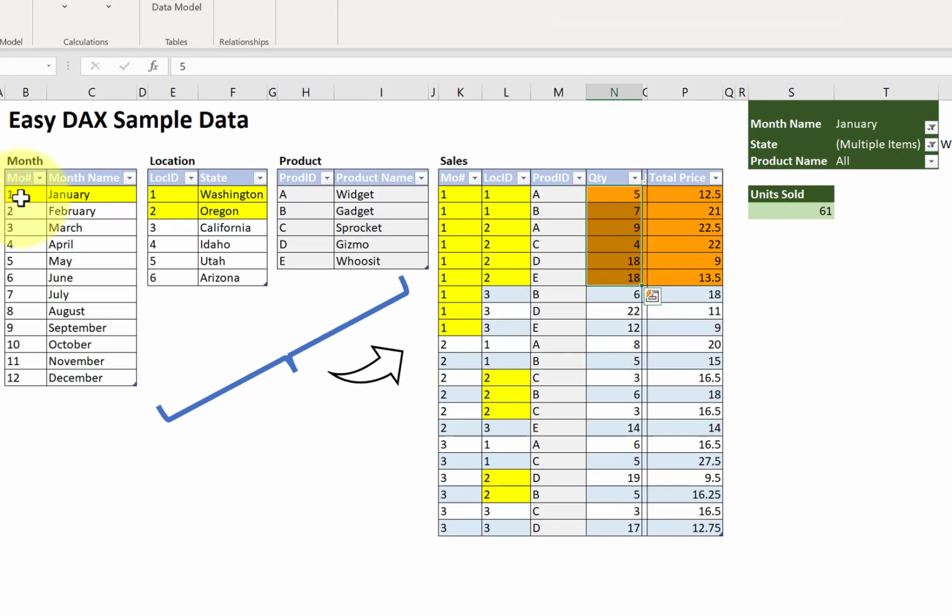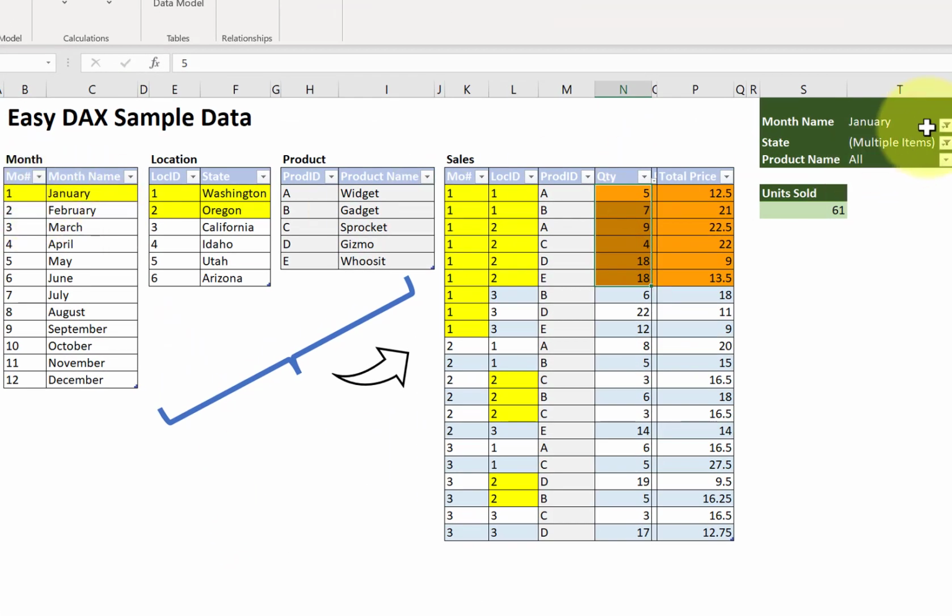Here our month table is filtered by January, right there. Our location table is Washington and Oregon, multiple items. And we are not filtering the product table. And since we have not explicitly filtered the product table, that means that there is no row context for the product table.